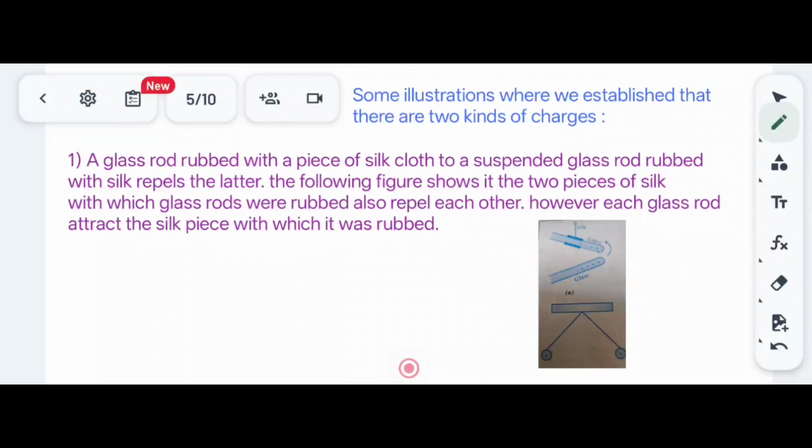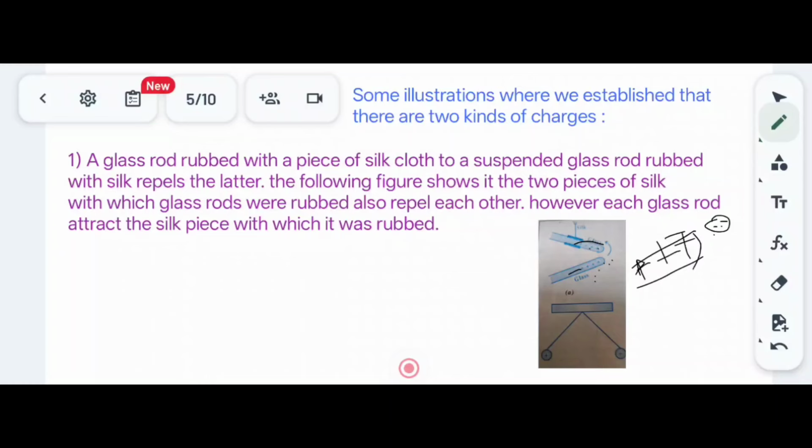So here are some illustrations where we establish that there are two kinds of charges. Here is a glass rod which is rubbed with a silk cloth, and when the silk cloth is rubbed with the glass rod, the glass rod will acquire positive charge. If we take another glass rod and again rub it with the silk cloth, it also has a positive charge. Now the silk cloth has taken negative charge. So one will be negative, the other will be positive. And when these two positive glass rods are brought together, they repel.